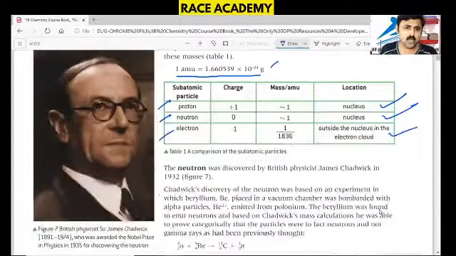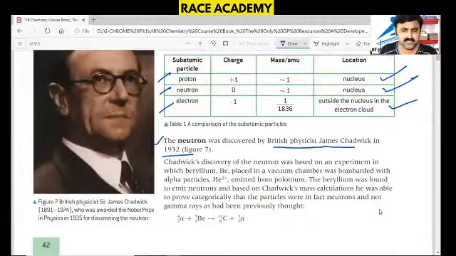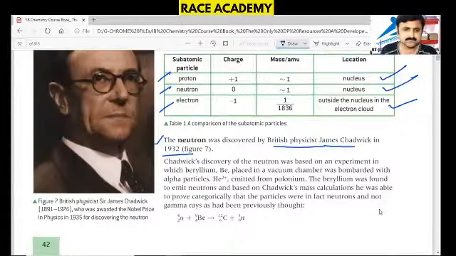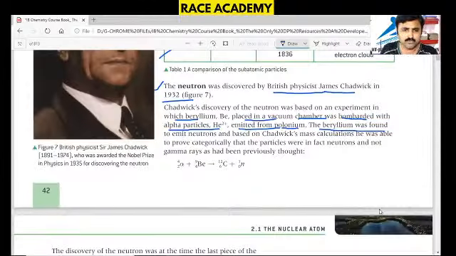The neutron was discovered by British physicist James Chadwick in 1932. Here is Chadwick, the picture we are observing. Chadwick's discovery of the neutron was based on an experiment in which beryllium placed in a vacuum chamber was bombarded with alpha particles emitted from polonium, and the beryllium was found to emit neutrons.